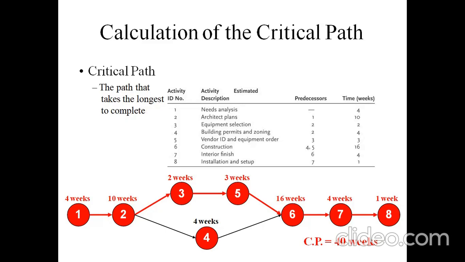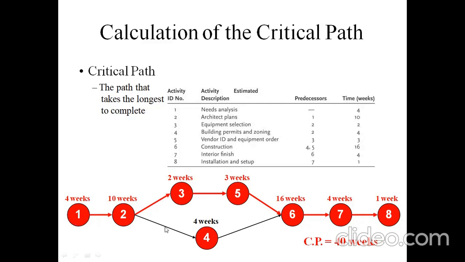And for path 2, 1, 2, 4, 6, 7, 8, in these path directions we get 4, 10, 4, 18 weeks, and 18 plus 16, 34, 4 plus 4, 38, and 39 weeks duration can be observed in this path of 1, 2, 4, 6, 7, 8. So the path that takes the longest duration to complete is known as the critical path. In this path, we have attained a maximum duration of 40 weeks.